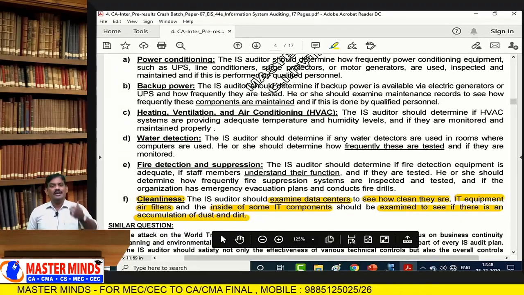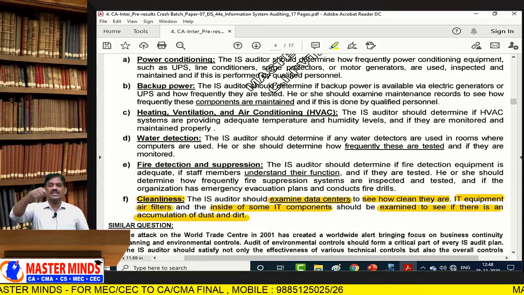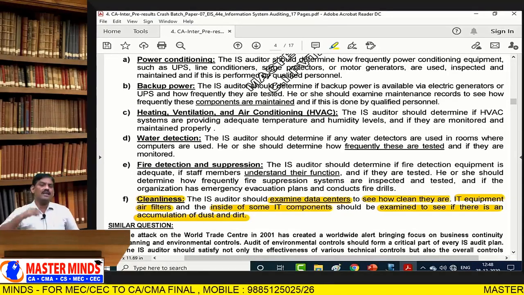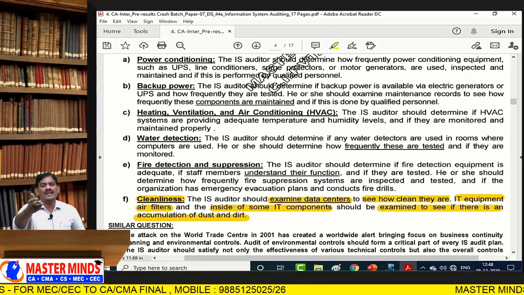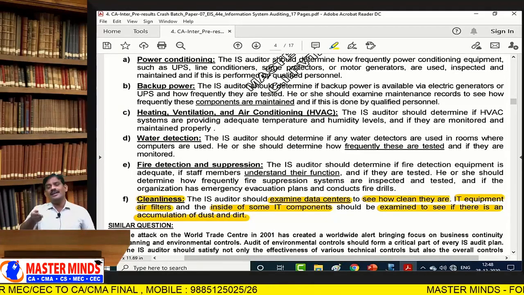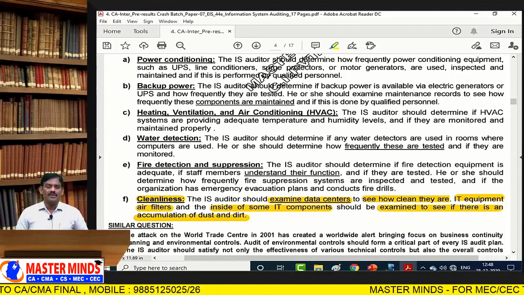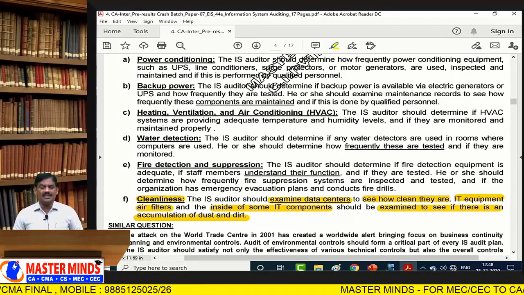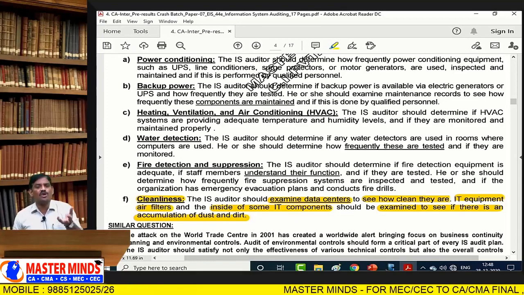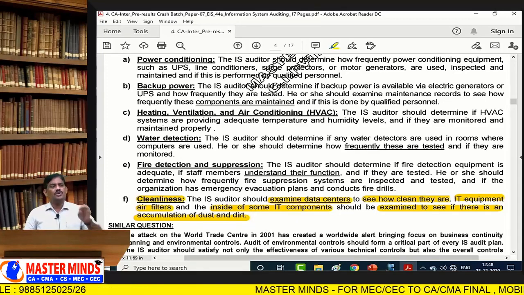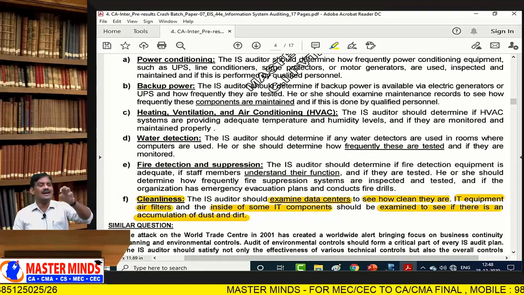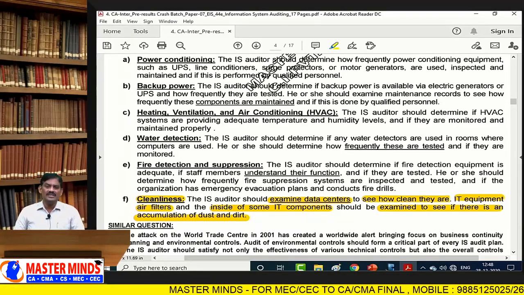Consider a projector: every projector is associated with an air filter. Air conditioning is associated with some mats or filters. When you use your air conditioner for 1 month, they hold some accumulated dust. Whatever dust they have must be cleaned, otherwise there is formation of some infections.